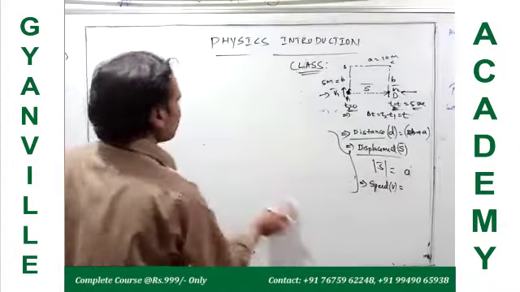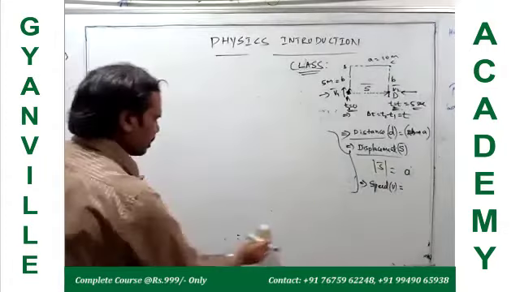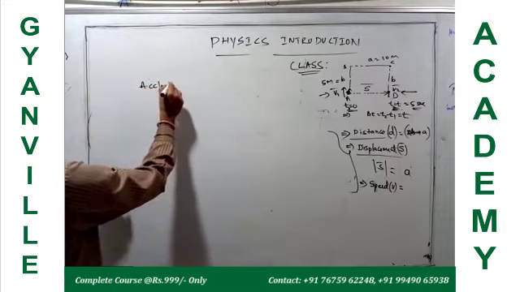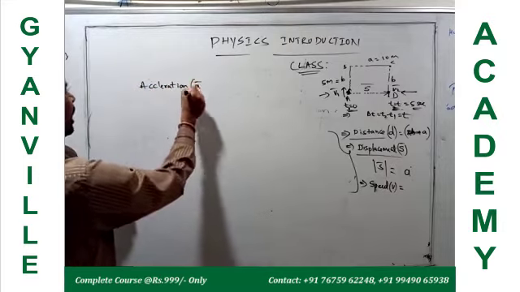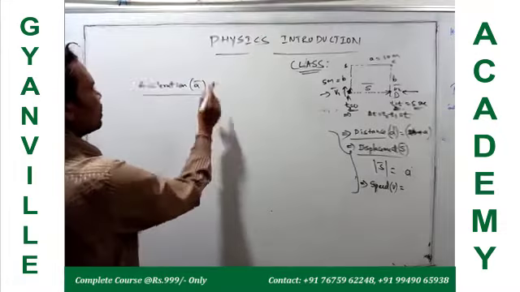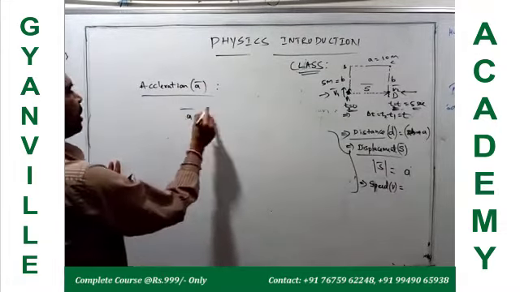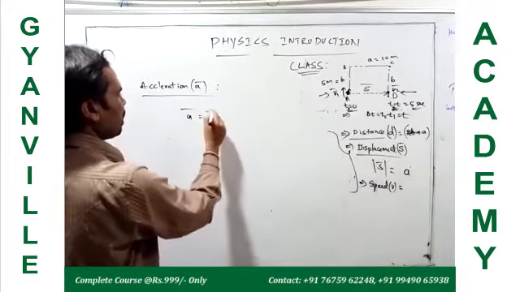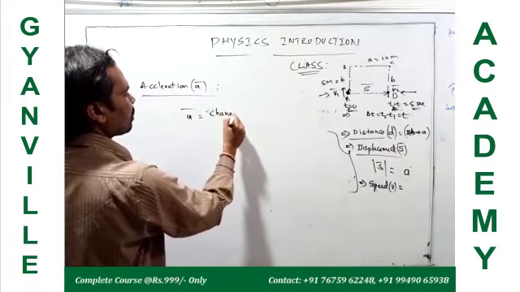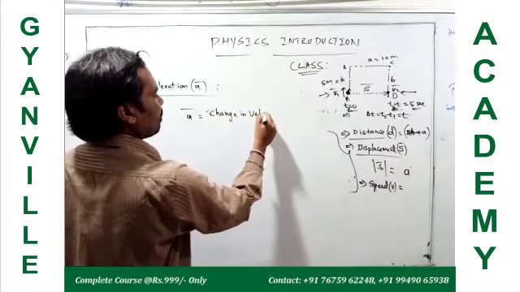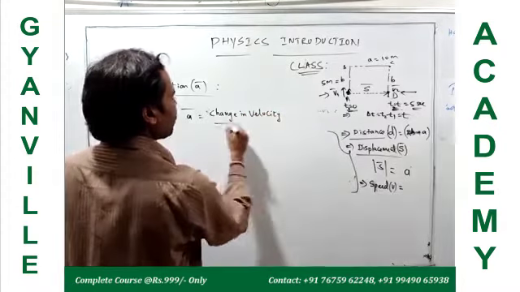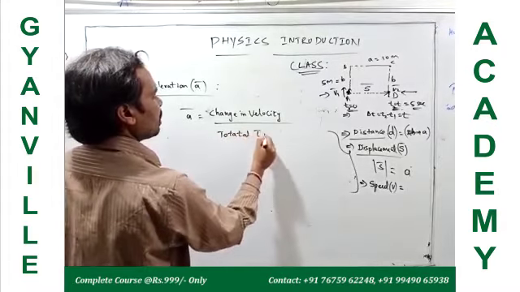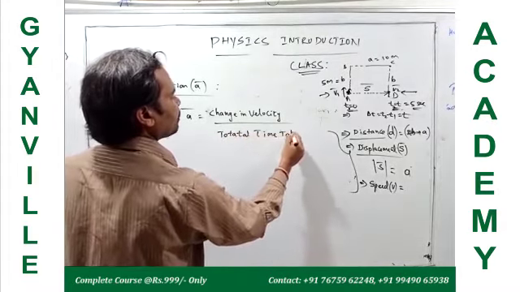Therefore, acceleration of a moving body, again a vector quantity, is defined as change in velocity by total time taken.